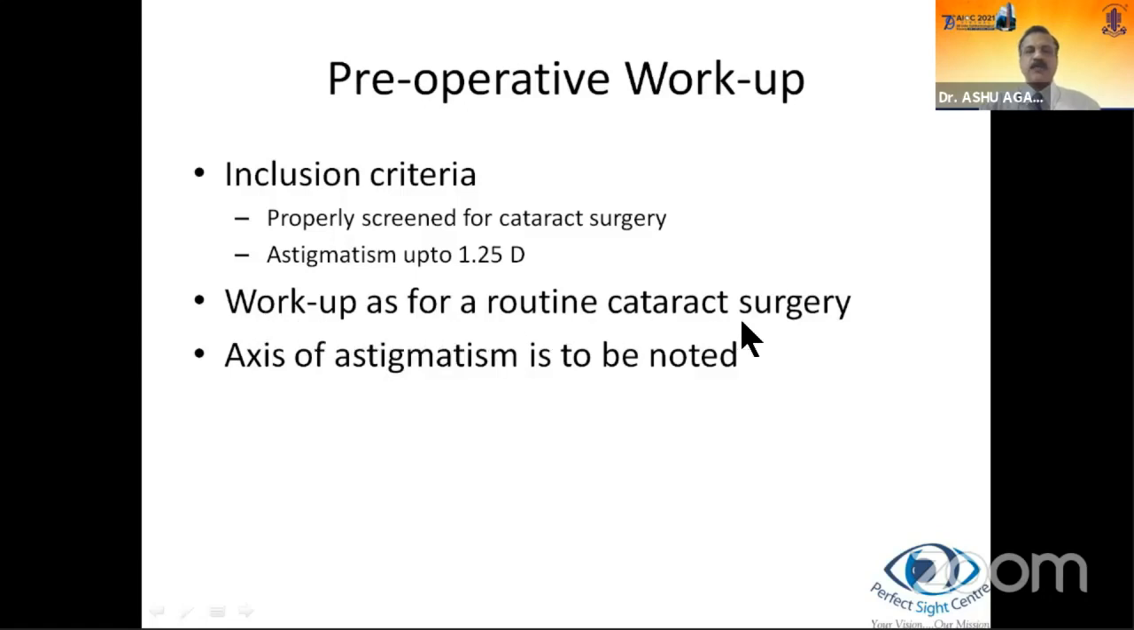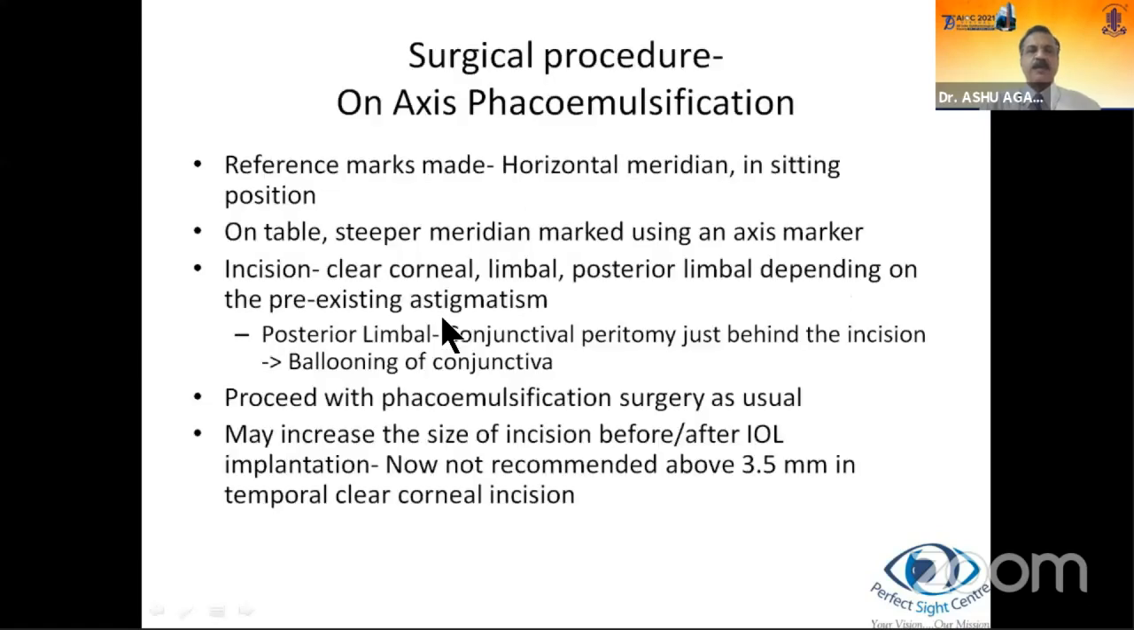Workup is as for a routine cataract surgery. An important thing is to note the axis of astigmatism. Here, a word of caution, because a lot of people are still doing manual keratometry. The standard thing, when a workup in a high volume surgery setup is being done, is you take the axis as 90 and 180, but sometimes it may be an oblique axis. So measure the axis specifically by rotating the Javal-Schiotz or Bausch and Lomb type keratometer if you're doing a manual one. And of course, auto keratorefractometers take an automatic reading.